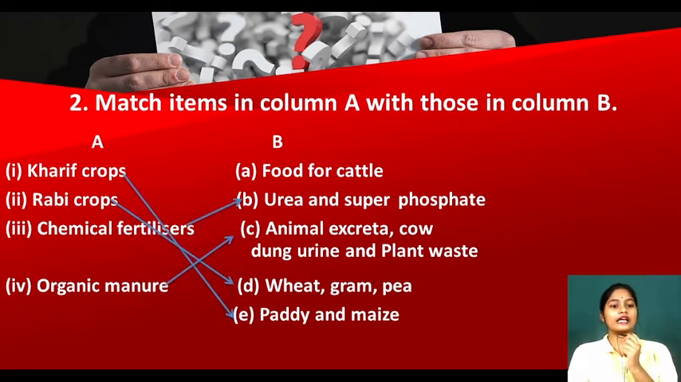Look, Kharif crops are grown in which season? Rainy season. Very good. Now see, Kharif crops means paddy and maize. Rabi crops are grown in the winter season. They are wheat, gram and pea. Chemical fertilizers, for example, urea and superphosphate. Organic manure is made from animal excreta, cow dung, urine and plant waste. Clear? This is very easy, no? Matching, you have to do this.